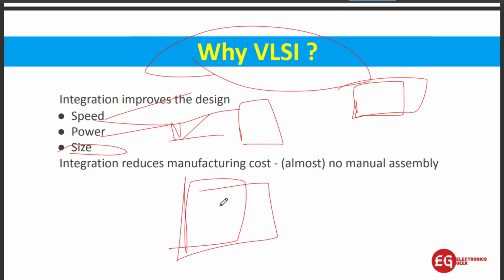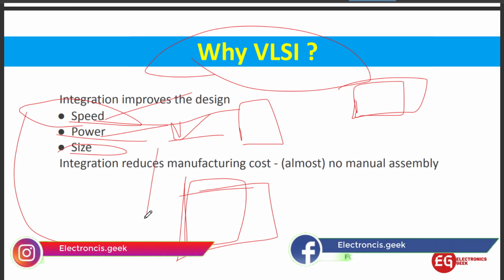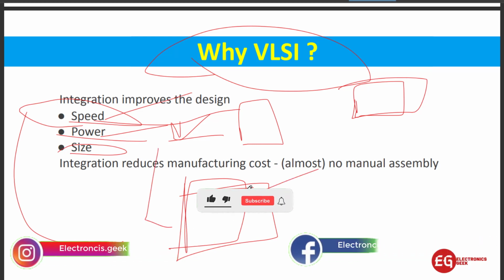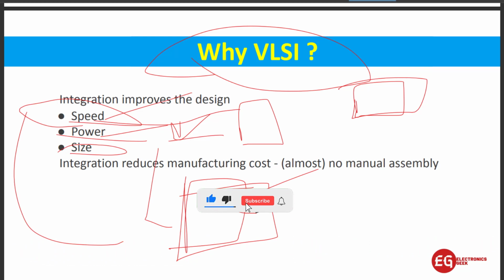You have a phone and you want to play a game, like if you talk about PUBG and all, then you need a good processor for that. And why do you need a good processor? Because you need speed. So for that purpose, this is the requirement of VLSI. So we need speed, and the second thing is power. Power consumption should be less, because if you directly integrate this thing into a single chip, then power dissipation will be too high.